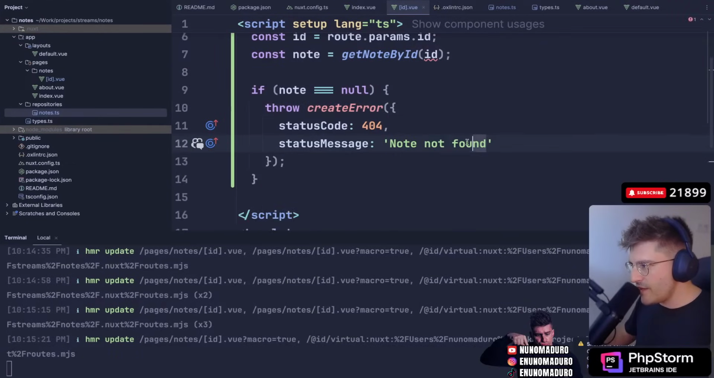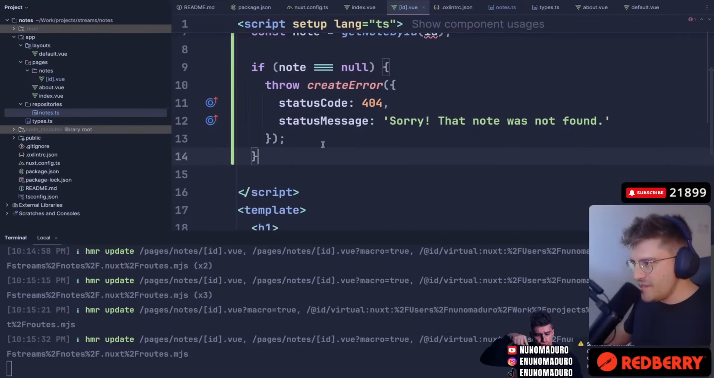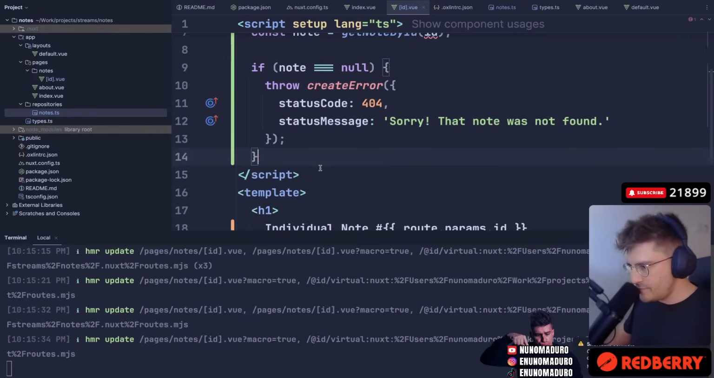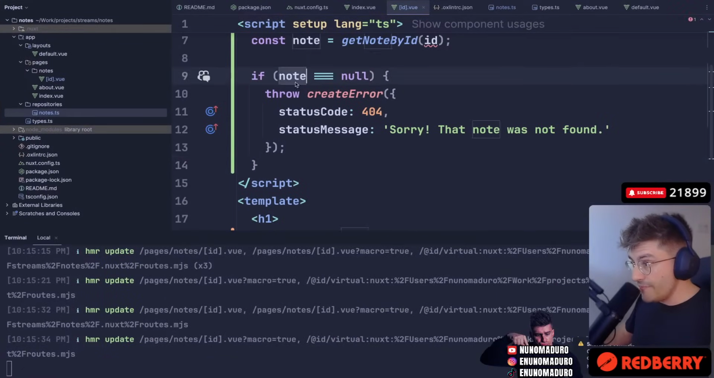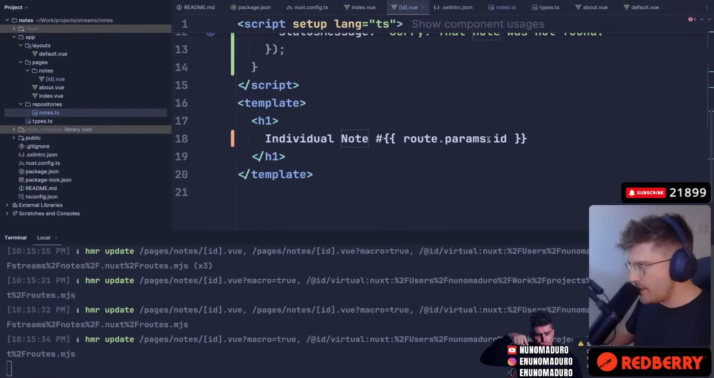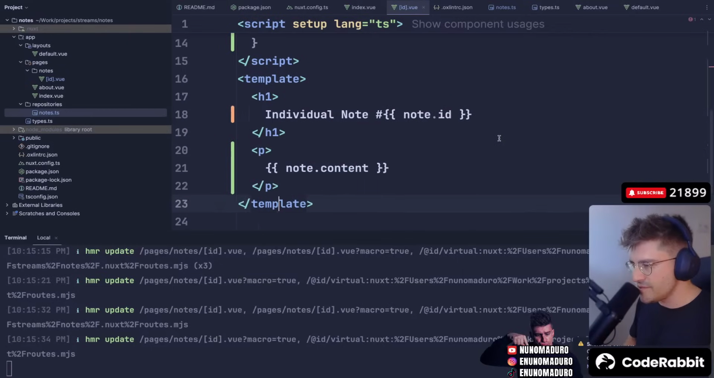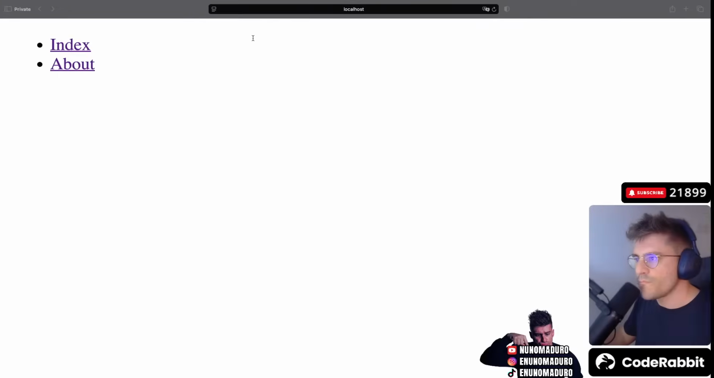I'm wondering if this is working. That was not found. Let's see if this is working. I don't know. And if it is, by the way, if it's good, here I can just do note ID, and then I can just display the content of the note just like that.